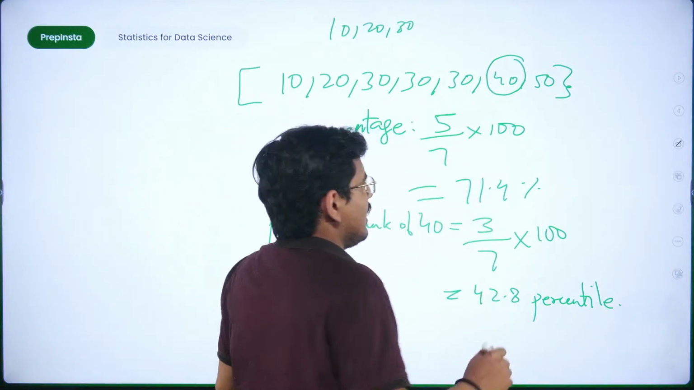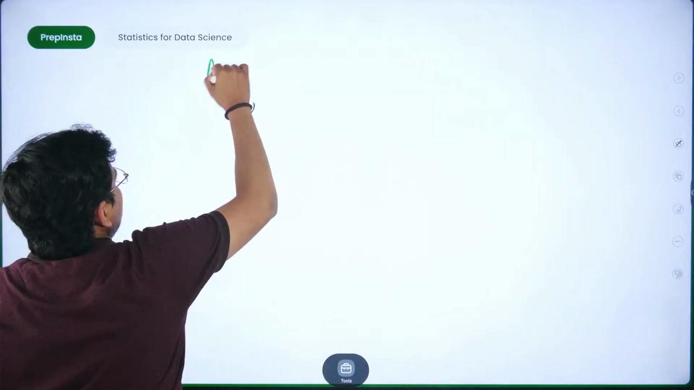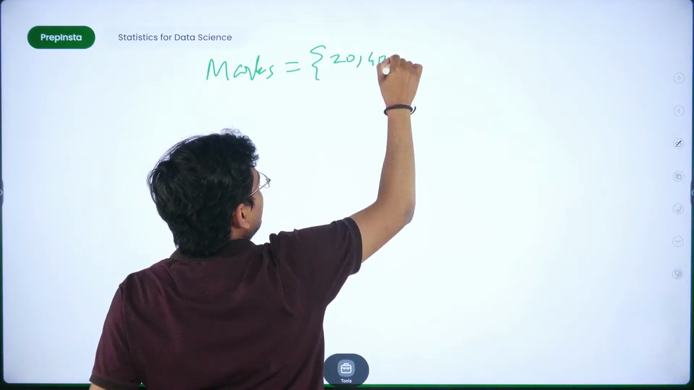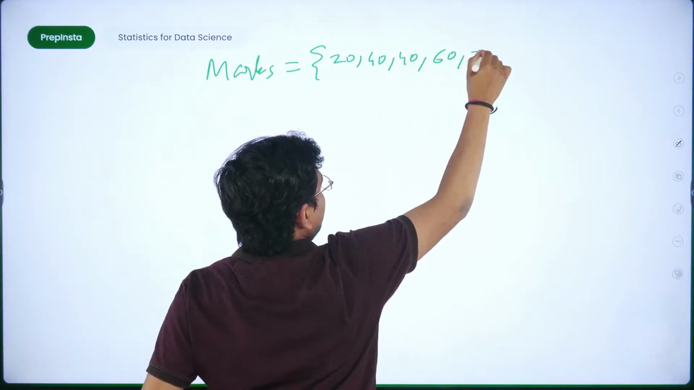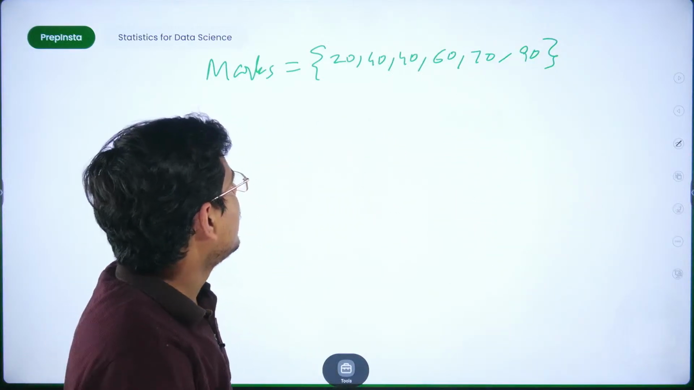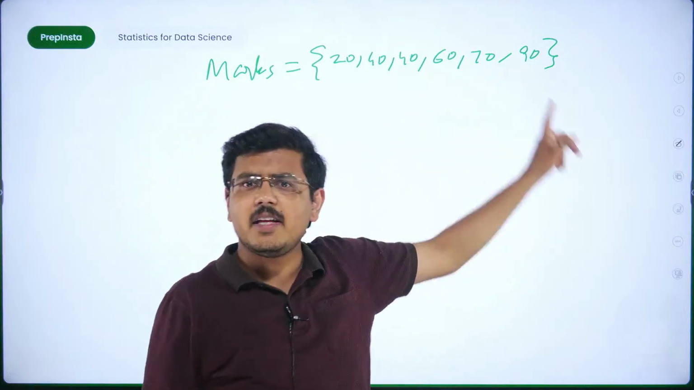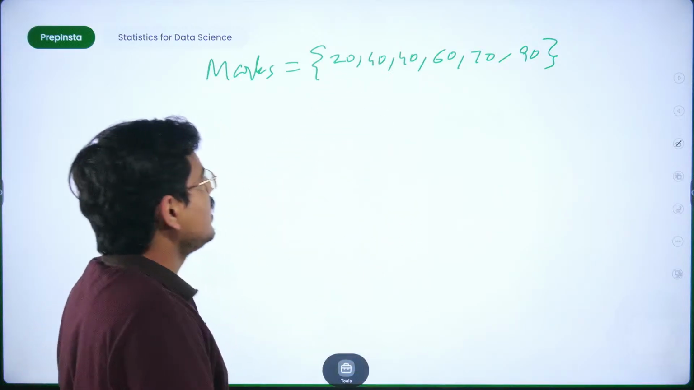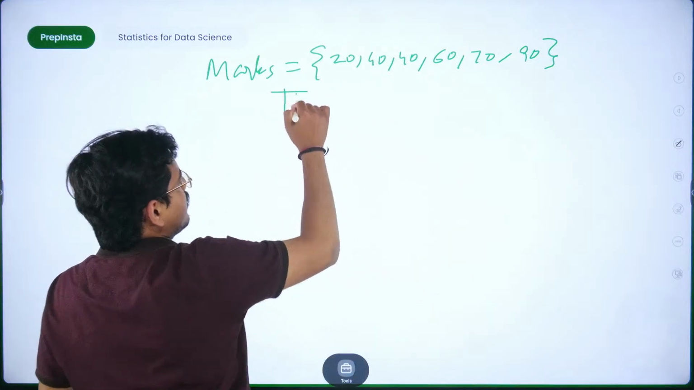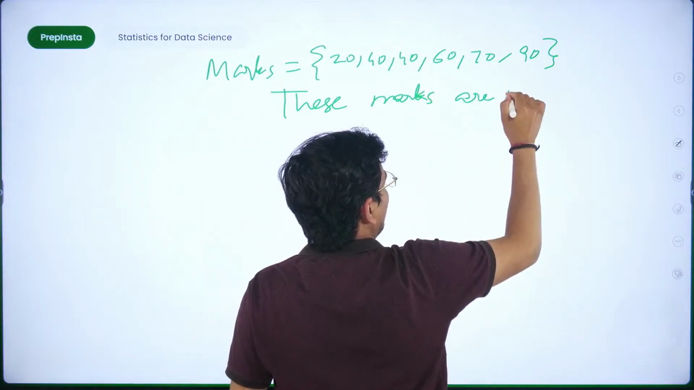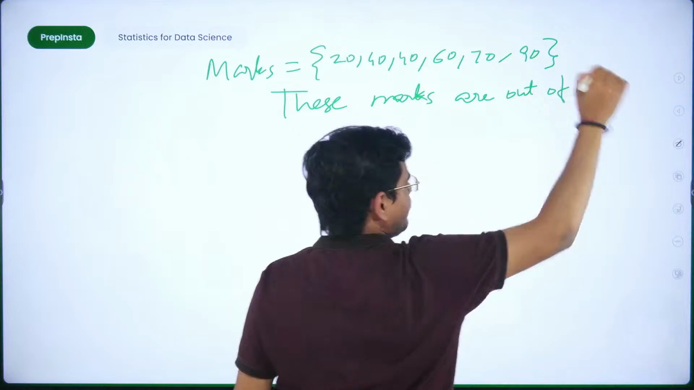Now let's take another example. Let's see something else. Let's have a data set of marks where somebody scored 20 marks, somebody 40, someone again 40, someone 60, someone 70 and someone 90. These are the marks that were scored. Now somebody who has scored 70 marks, I'm taking another example only, and these marks are out of 100, and this will absolutely clear things for you.